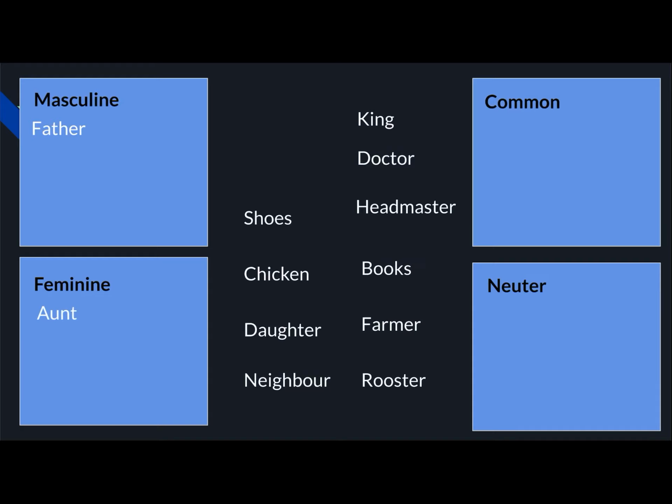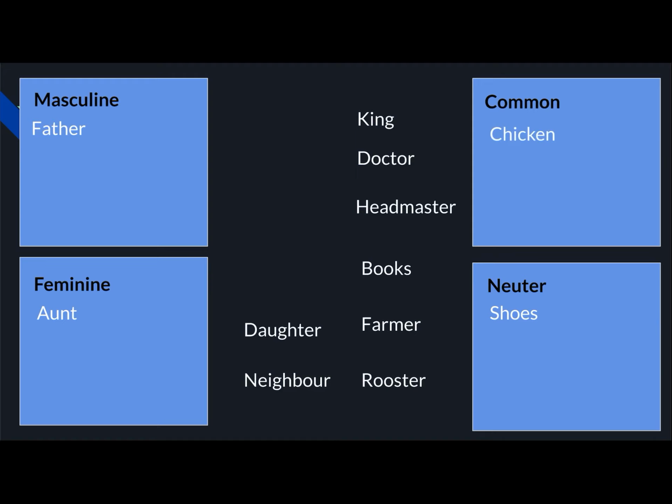Aunt. Now the next noun is shoes. Shoes is a non-living thing, so it will go in the box of neuter gender. So shoes will go in the neuter gender. Chicken. Now chicken is what? It is a common gender because we have already studied it. The chicken will go in the common gender.